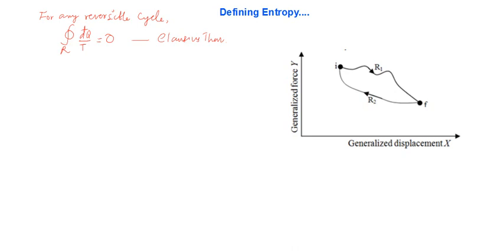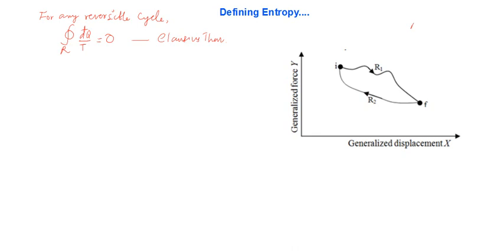Let I and F be the initial and final states of any system, and let the system be undergoing a process along the path R1, which is reversible, and from F, let the system come back to the initial state along another reversible path labeled R2.